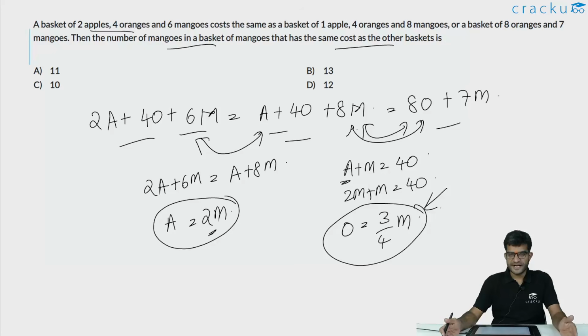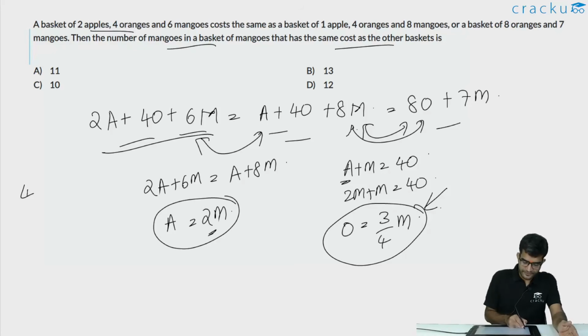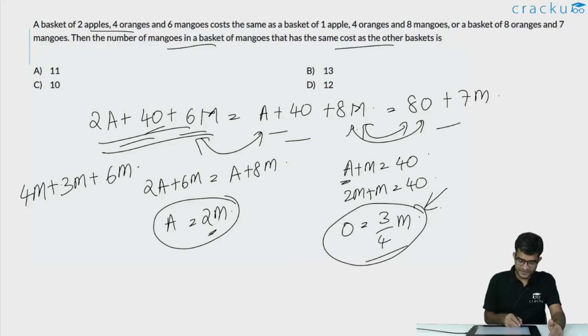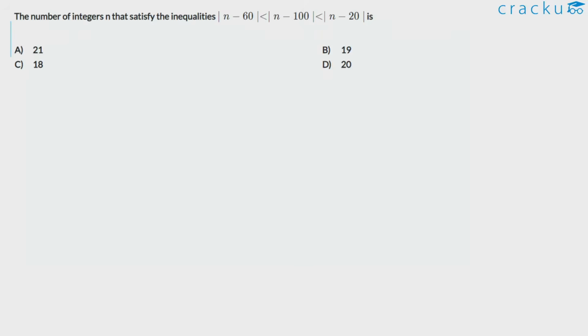So we have found out how much an orange will cost in terms of mangoes, and how much an apple costs in terms of mangoes. So we can convert any one of the 3 expressions. The number of mangoes will be the same. If you look at, say, the first expression, 2a will be equal to 4m, plus 4o will be equal to 4 into 3 by 4, so 3m, plus 6m. This is the cost of the first basket in terms of mangoes. So this is equal to 13 mangoes. So the correct answer is option B, which is 13.